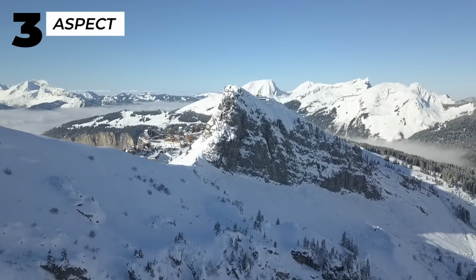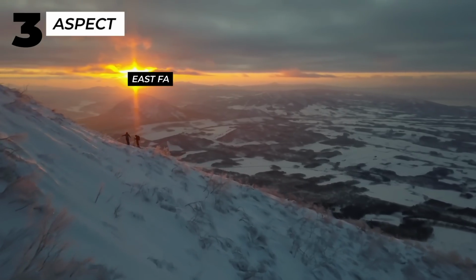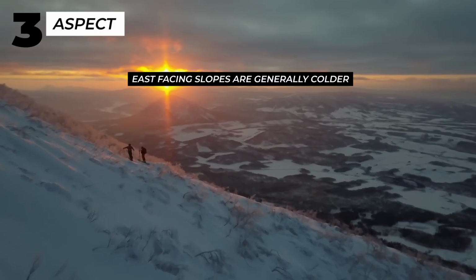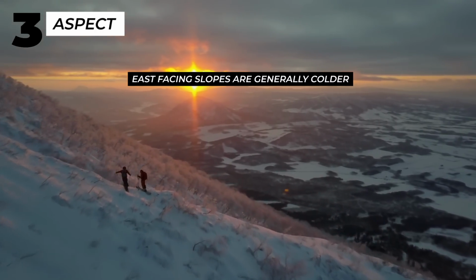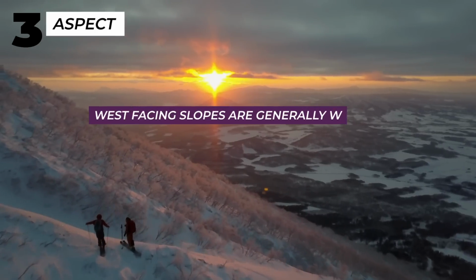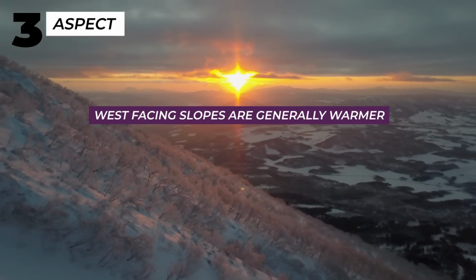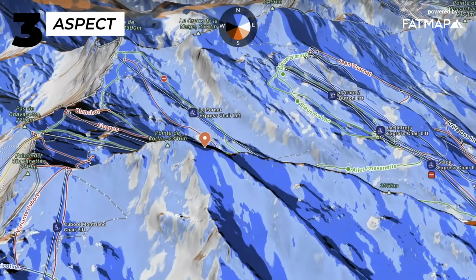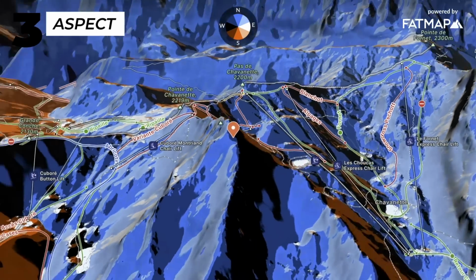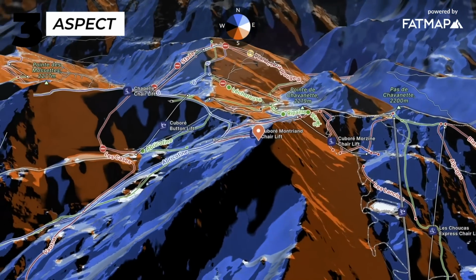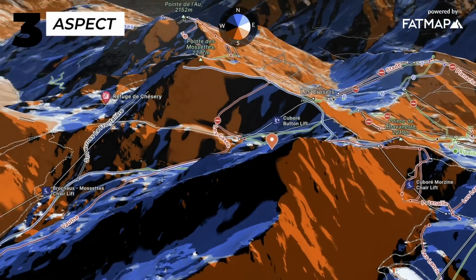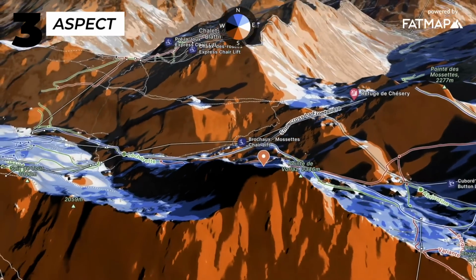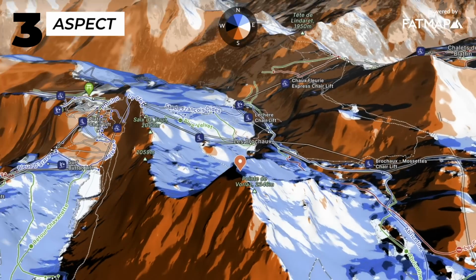However, no matter which hemisphere you're in, the sun still rises in the east. East-facing slopes receive the morning sun when temperatures are colder. West-facing slopes receive the afternoon sun when temperatures are warmer. The sun affects the avalanche risk, but it's not a linear relationship. Sometimes the sun makes the snow safer, and sometimes the sun makes it more dangerous. It depends on the recent conditions and the type of avalanches going on.